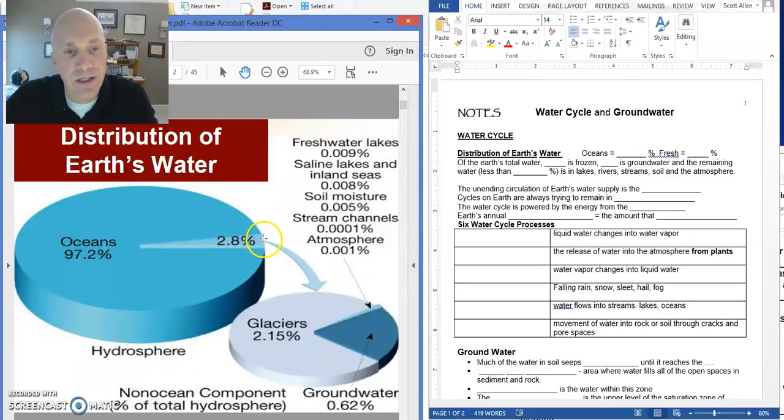So what makes things even more interesting is that of that 2.8% of the world's water that is fresh water, most of it is not drinkable because most of that fresh water is in the form of glaciers. All right. So this part of that 2.8% is actually frozen water, and we can't obviously drink frozen water.